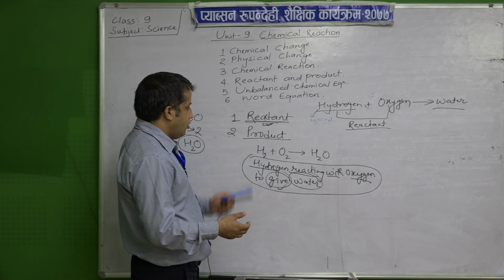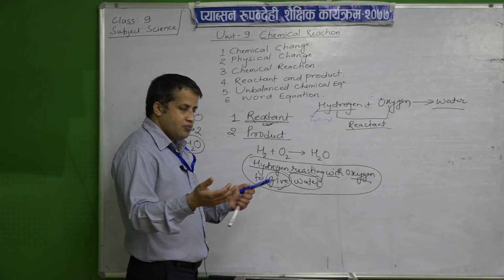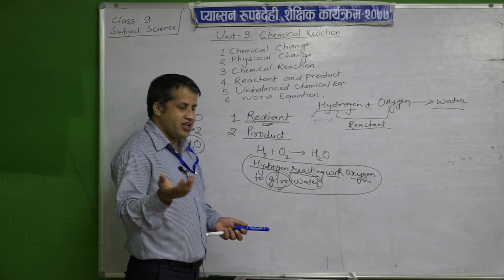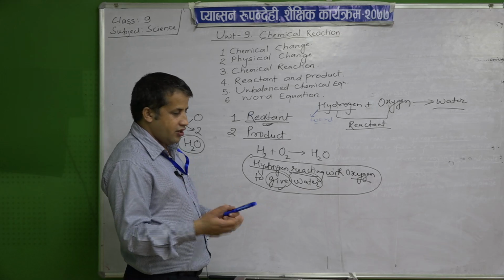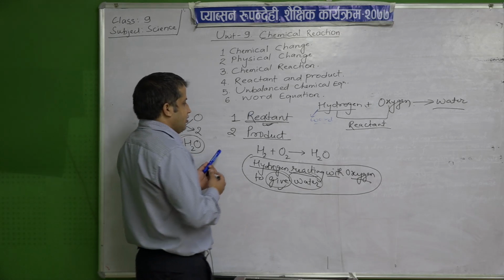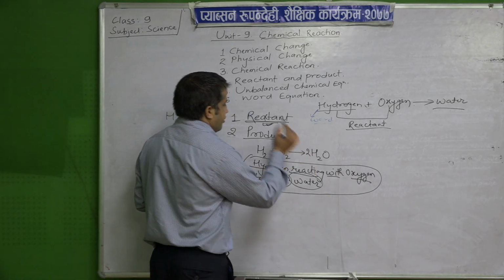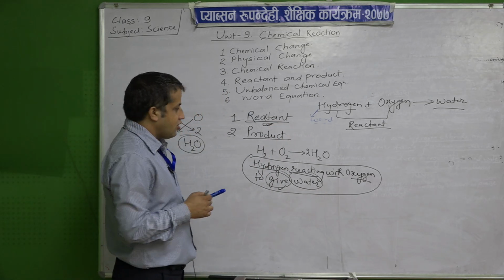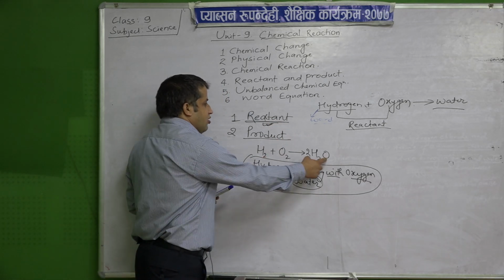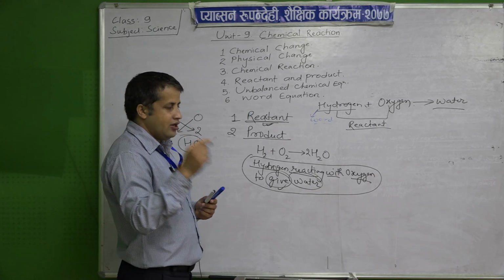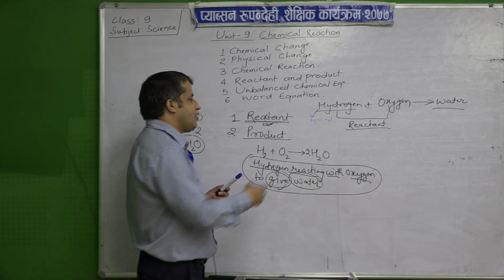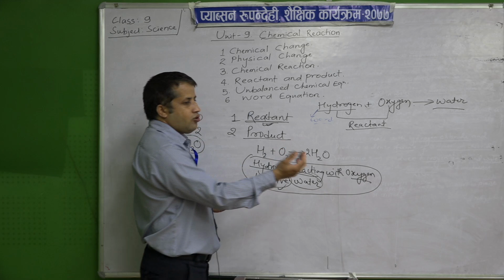While balancing there is a procedure that we will discuss later. So I will write 2 here, suppose, because oxygen was 2 here and only 1 there. So to make it 2, I have kept 2 here as the coefficient.